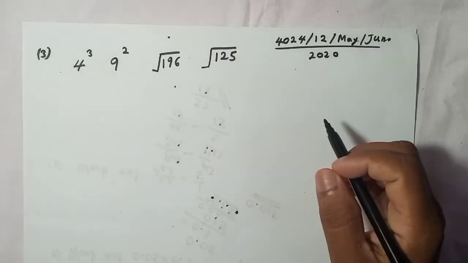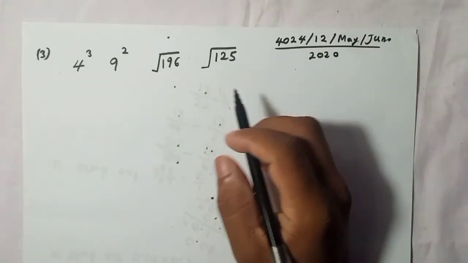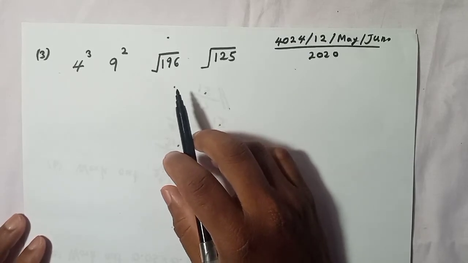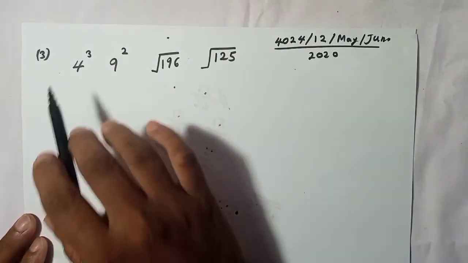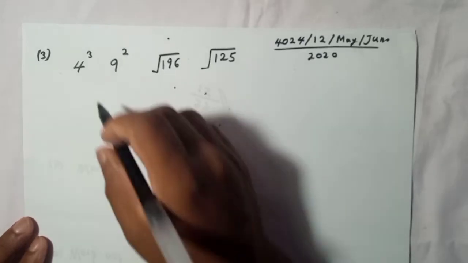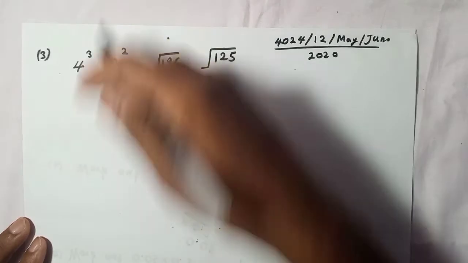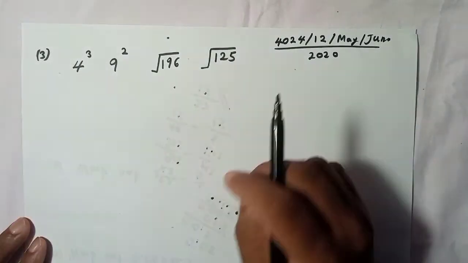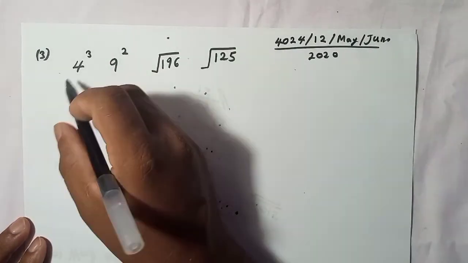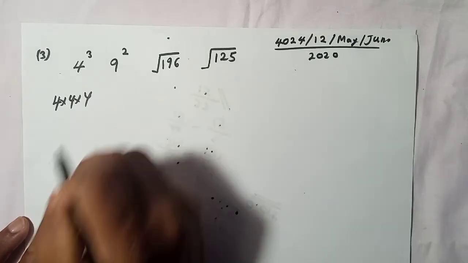Okay, now let's go to the third question. Here they tell us to write these numbers in order, starting with the smallest, that means ascending order. You have to choose which one is the smallest, and that should be first, and so on. So we have to get all these numbers into the same format, just value. So 4 to the power 3, that is 4 cube. You can write that as 4 into 4 into 4.